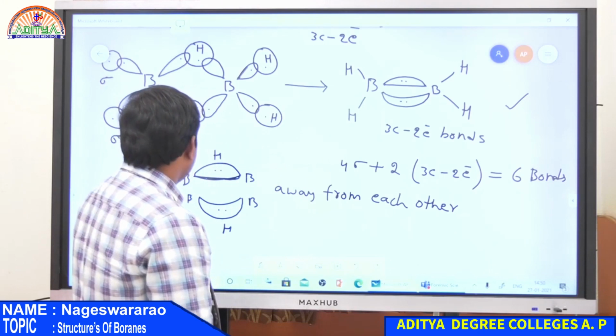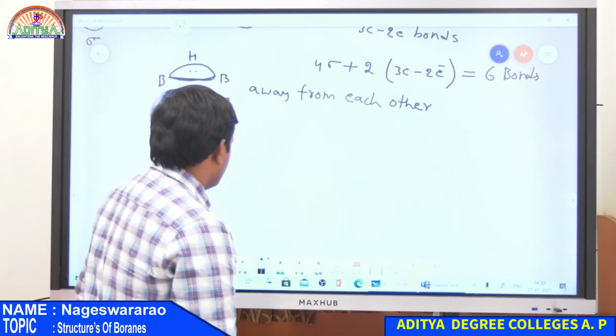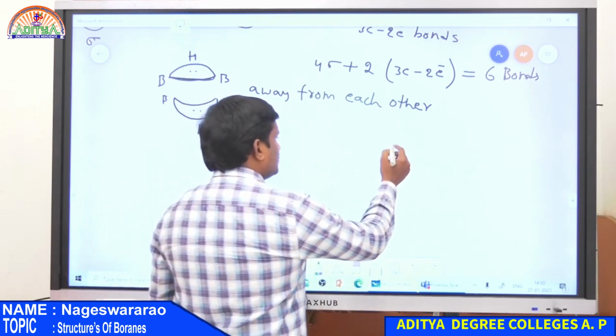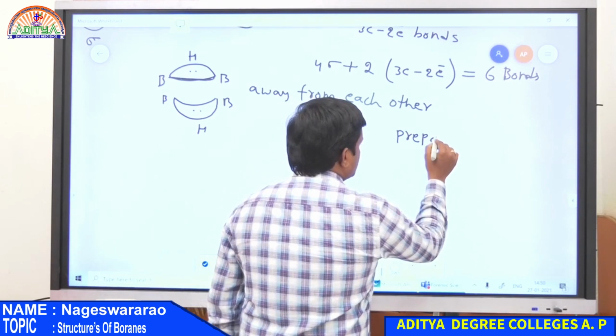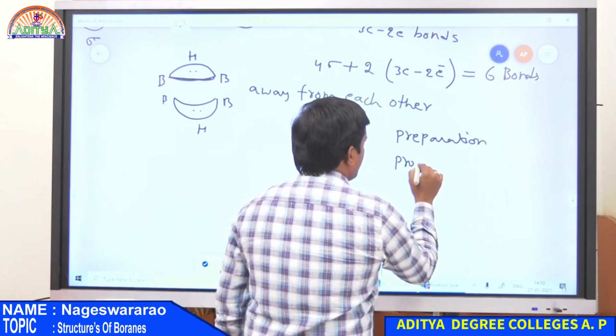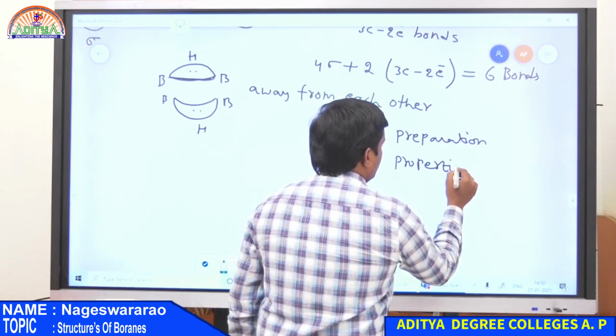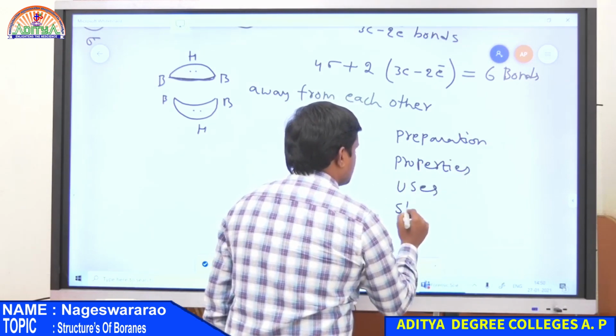So this is all about diborane. This is a very important question. In this question, we explain the preparation first, and then properties, and then uses, finally structure.